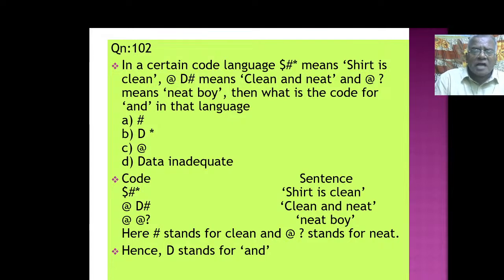Hence D stands for and. So you have to eliminate and then find out what is the given code. What is the code for and in that language? D stands for and. So which stands apart, without coming twice or anything, that you have to see.